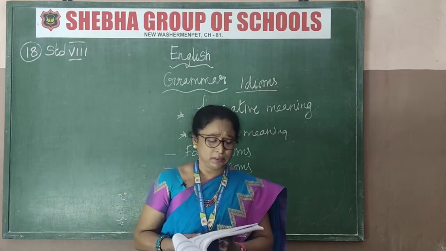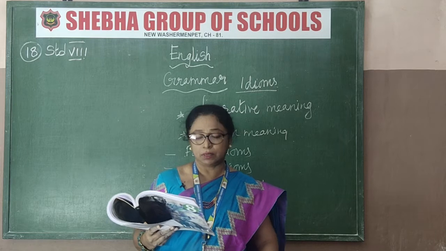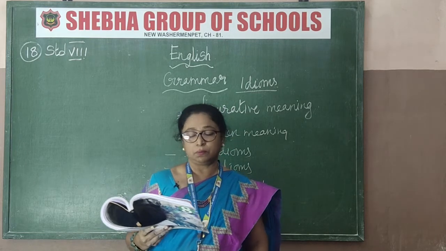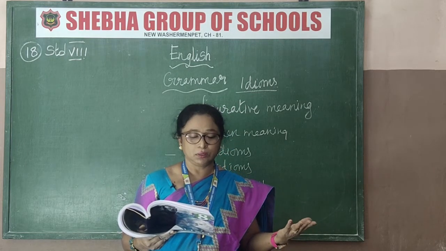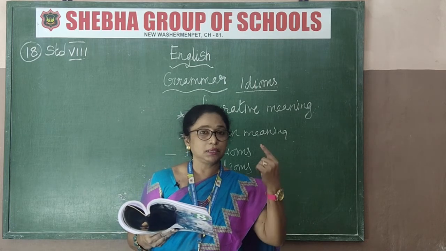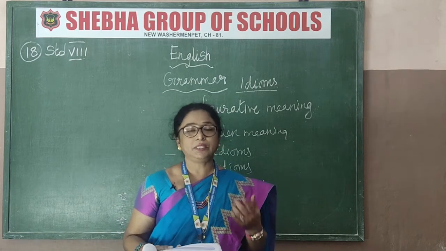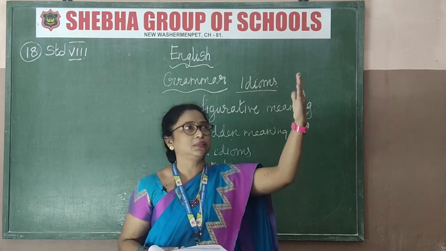And then number idioms. What's the meaning of number idioms? On cloud 9, blissfully happy. Cloud, so what is the number? 9. See, on cloud 9 means what? Blissfully happy. Cloud 9 means you are just flying up in the cloud.